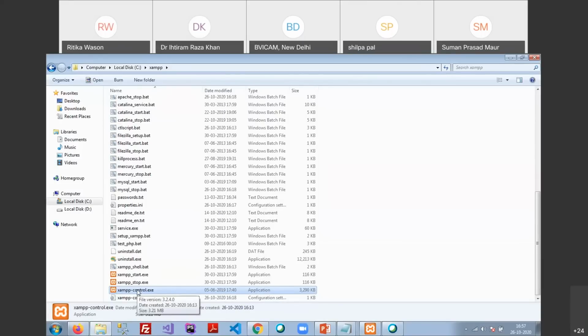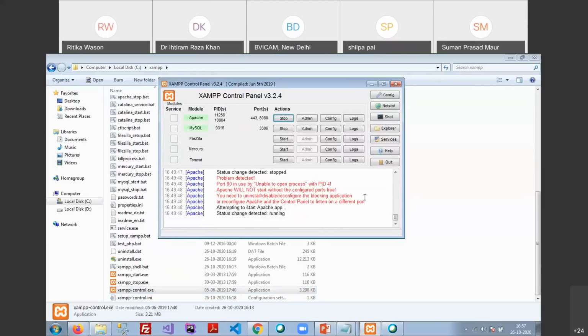Okay, XAMPP control. Now, are you able to see this screen? Yes, I can see that screen. Yes, ma'am. Please click on the first start next to Apache. Okay. And then the second one, below that, start. Next one, please. Yes, ma'am, that should be started. MySQL. Okay. Yes, ma'am.